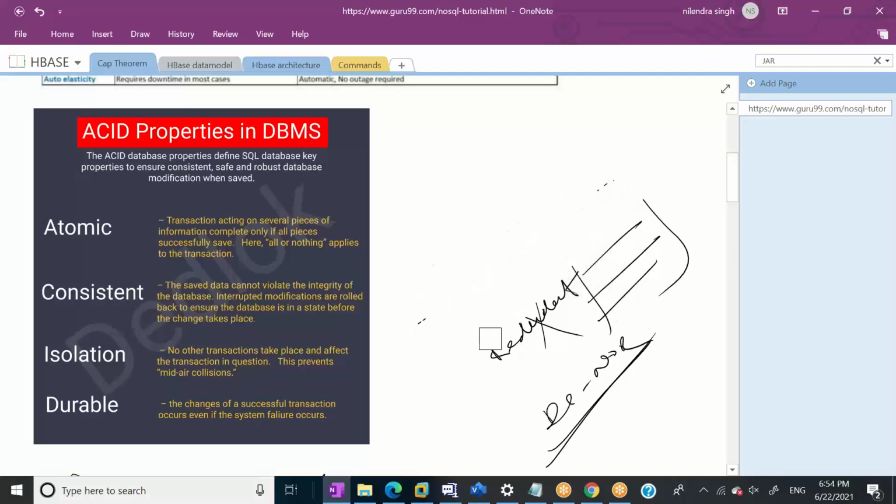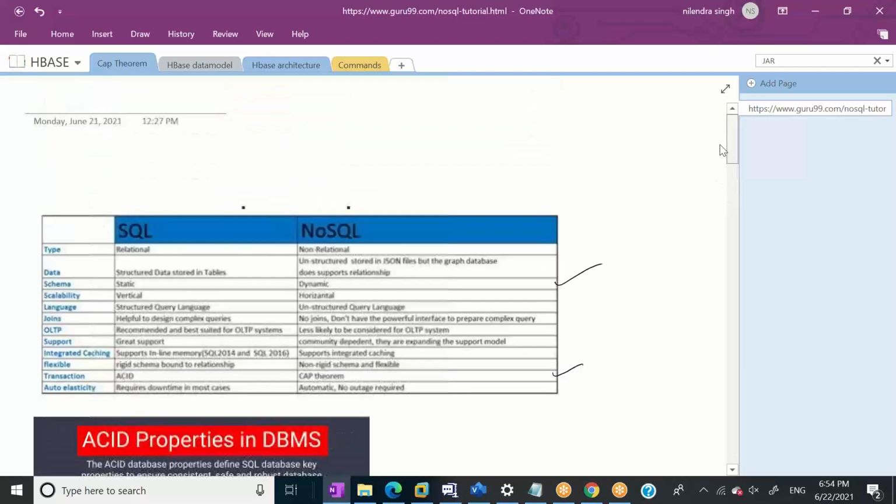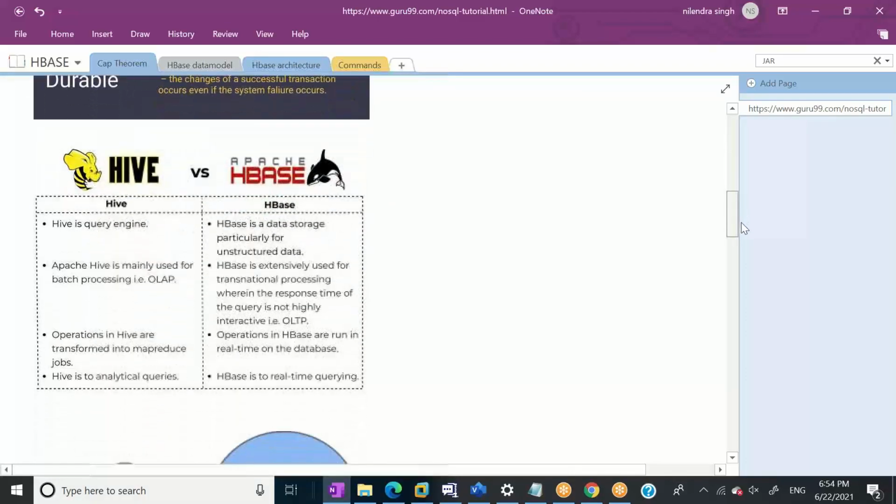So now the question arises, do NoSQL databases support ACID properties? The answer is partially. Some databases support it. There can be n types of NoSQL databases. I'll cover them in 2 minutes. Some support and some don't support. Okay, and this is what is written here. And I'll cover the CAP theorem in 2 minutes. But some support it, so it's partially supported ACID properties in NoSQL databases. Okay. So ACID properties are clear to you guys.